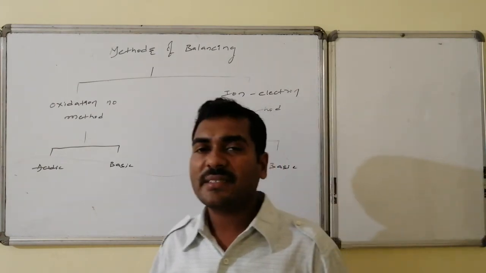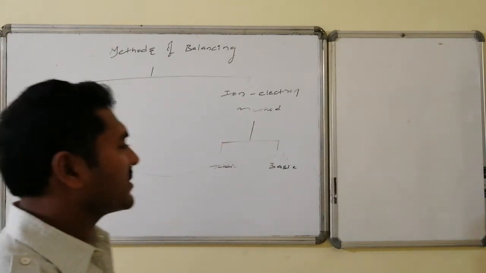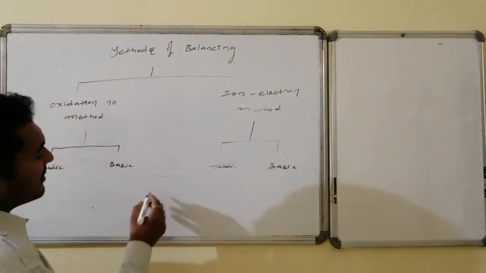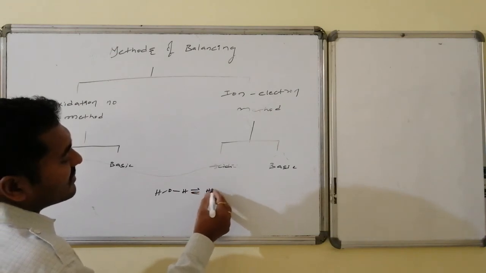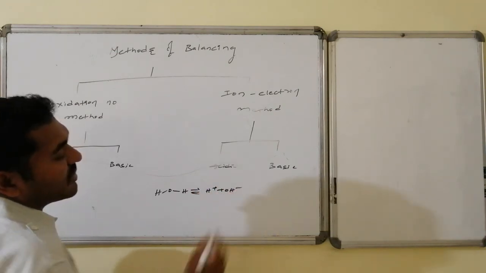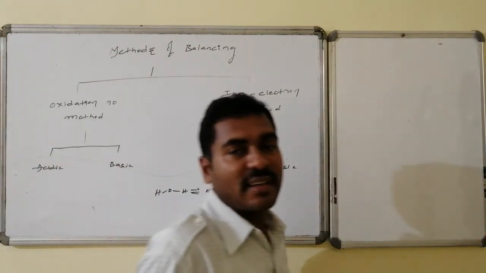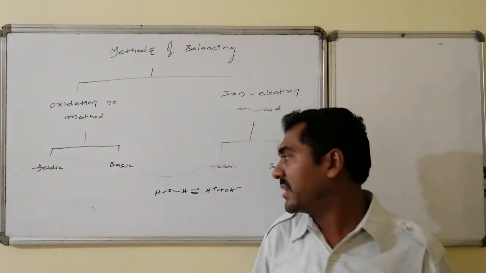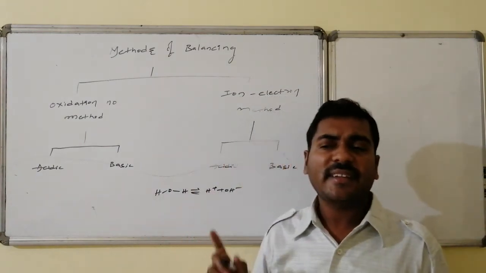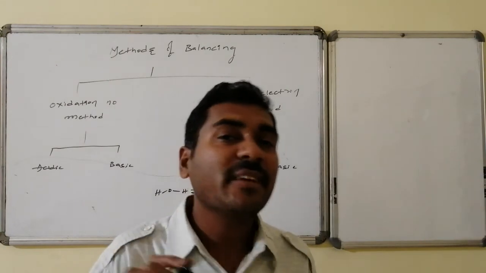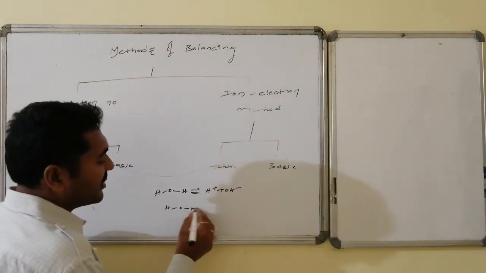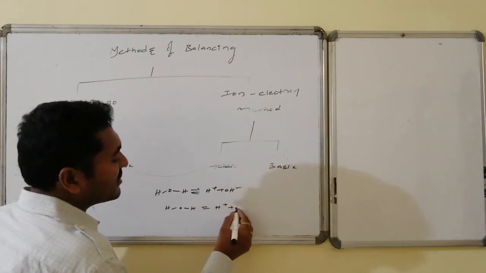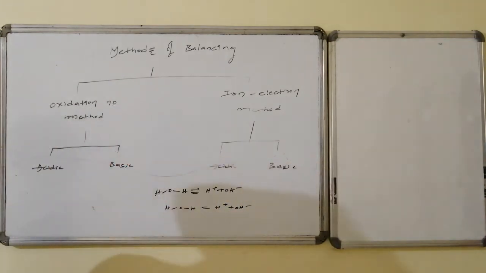In both the cases, we remember one thing: the difference of acidic and basic medium is that the water molecule is always in equilibrium with the corresponding ions, H plus ions as well as OH minus ions. Mathematically, water gives 1 H plus ion followed by 1 OH minus ion.